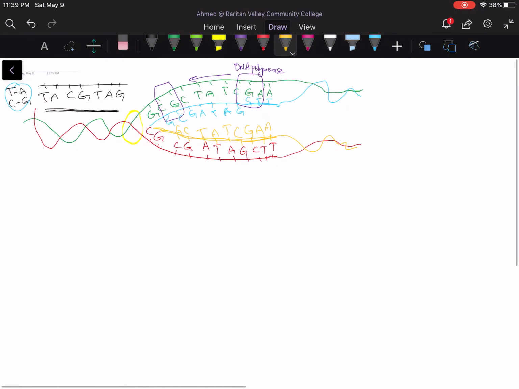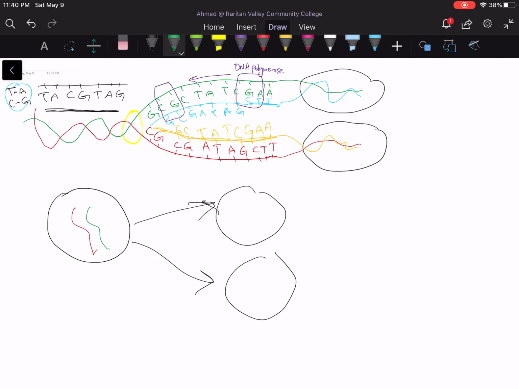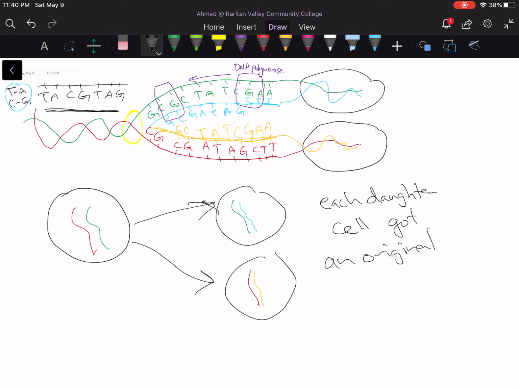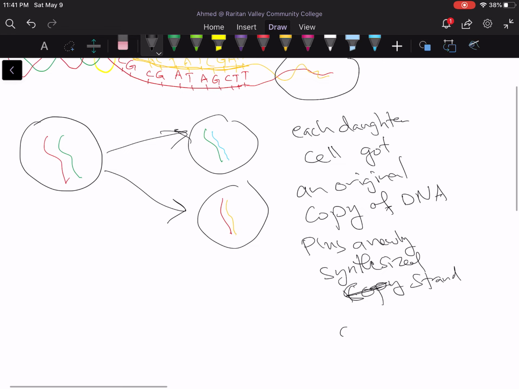Now, each one of these two strands will go to a daughter cell. We started with the mother cell. Originally it had red and green, but because of the DNA replication, each daughter cell got, for example, this one got the green and a new strand that is the light blue, whereas the other daughter got the red and a newly synthesized strand that is the yellow one. So here each daughter cell got an original strand of DNA plus a newly synthesized strand of DNA.